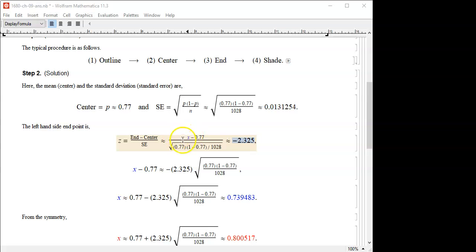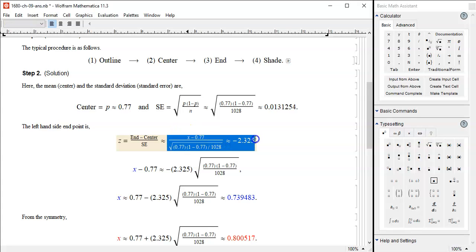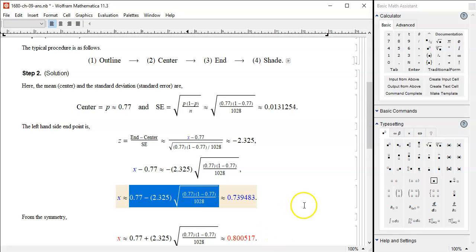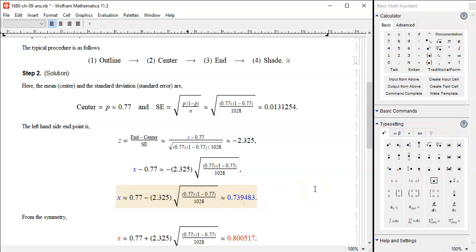After that, all I have to do is just solve this equation. Flip the denominator to the other side, so this z-score times SE. And then flip this 0.77 to the other side as well, and we're going to get this expression. All you have to do now is punch in the calculator. If you do it right, you're going to get this number, 0.7394 something, about 74%.